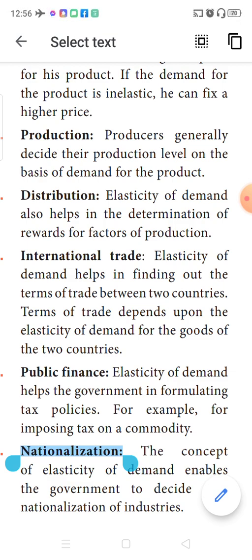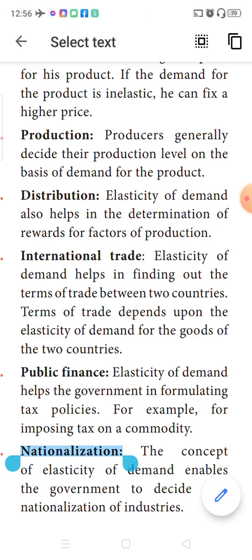Next is international trade. Whenever we talk of international trade, we need to learn about balance of payment and balance of trade. To decide the terms of trade between two countries, if one country is totally dependent on the other country for its needs, then the demand for that product is inelastic.